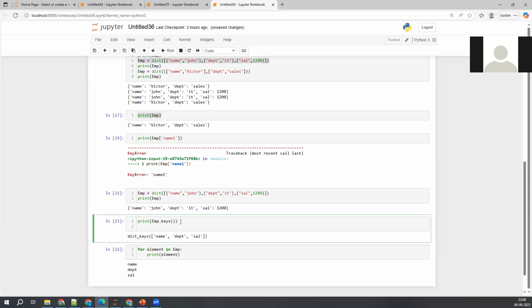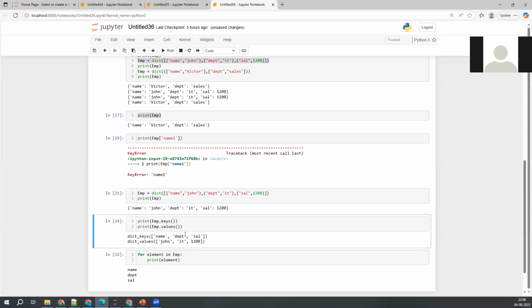Now one more thing. Same thing I'm trying to take. If you want to print its corresponding values, in place of keys, you just mention values so that it will print the corresponding values. See, John, IT, 1200 are the values of the dictionary.